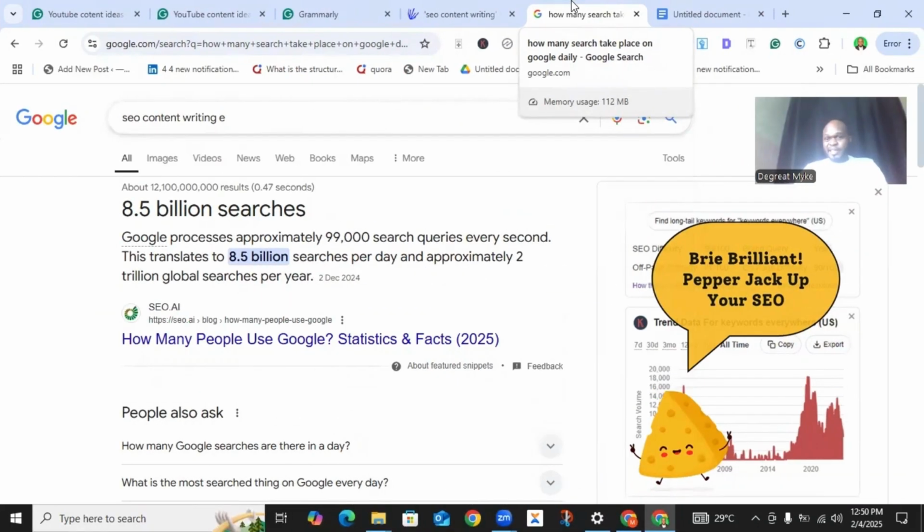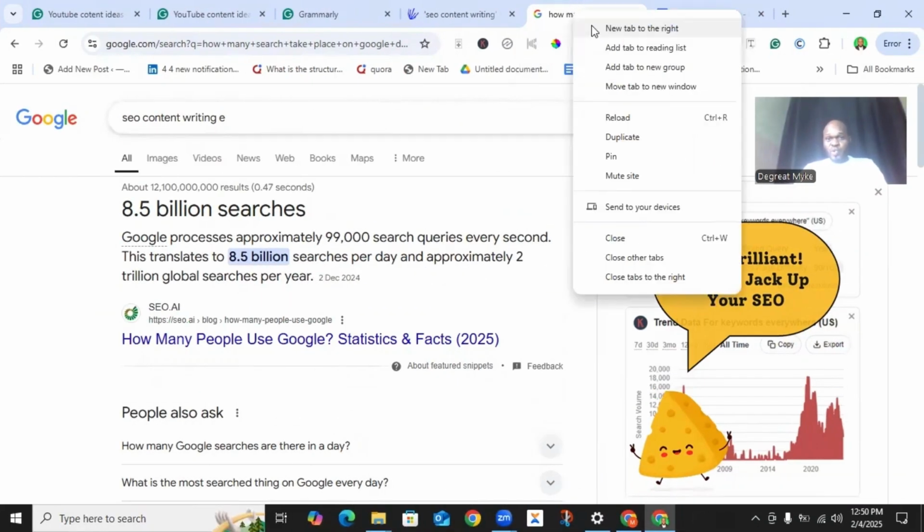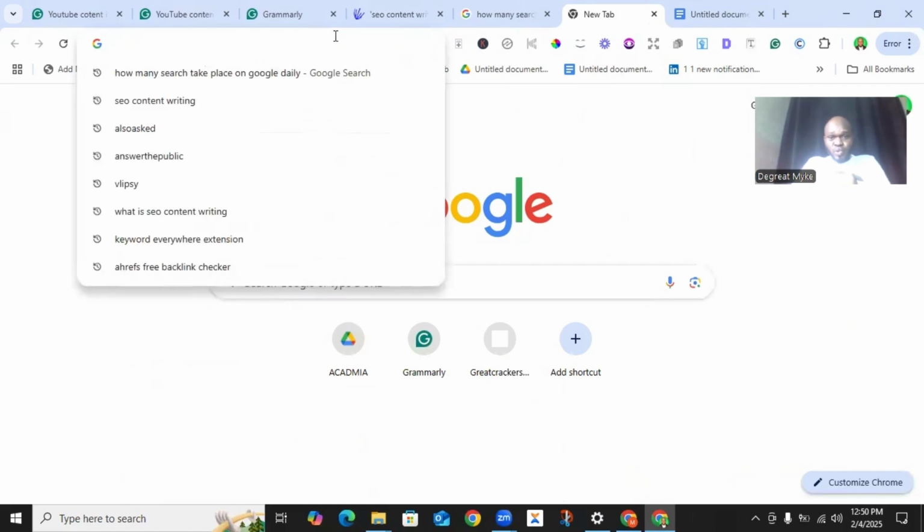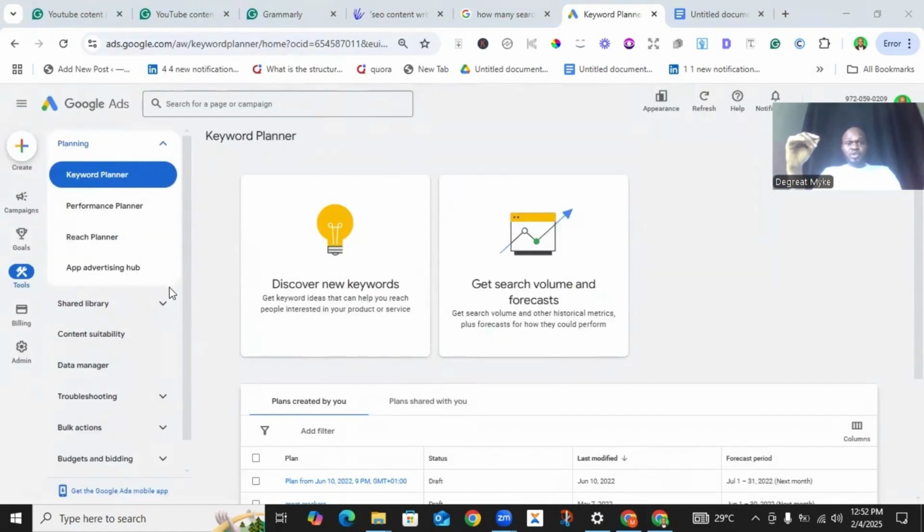Keyword Planner is Google's tool. Yes, a tool provided by Google that can help you to search for keywords. Beyond giving you keywords, it provides data as regards these keywords, these key phrases. Now, how can you use this particular tool? You simply need to sign up for an account. Should you not know how to set up a Google Keyword Planner account, I will drop a link on how you can simply set up an account and begin to use it for keyword research. Once you're able to set up an account for yourself, you have something like this.